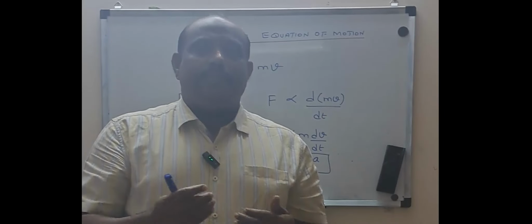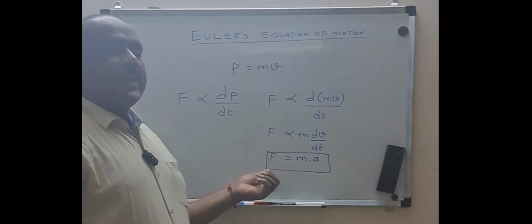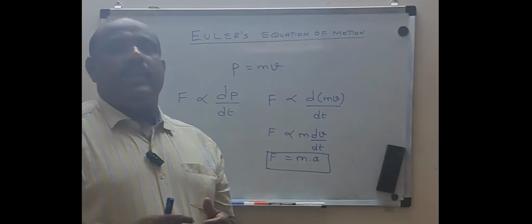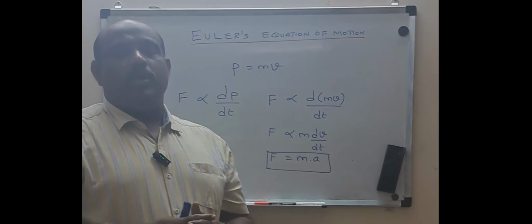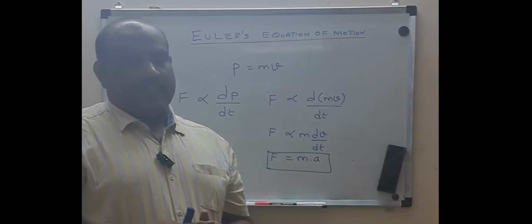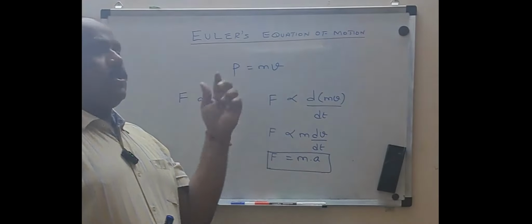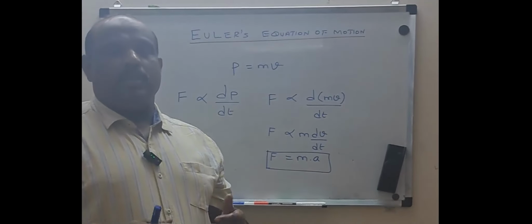To conclude, from Newton's second law of motion we know that F equals m into a, where force equals mass times acceleration. This has been derived from the concept called momentum.